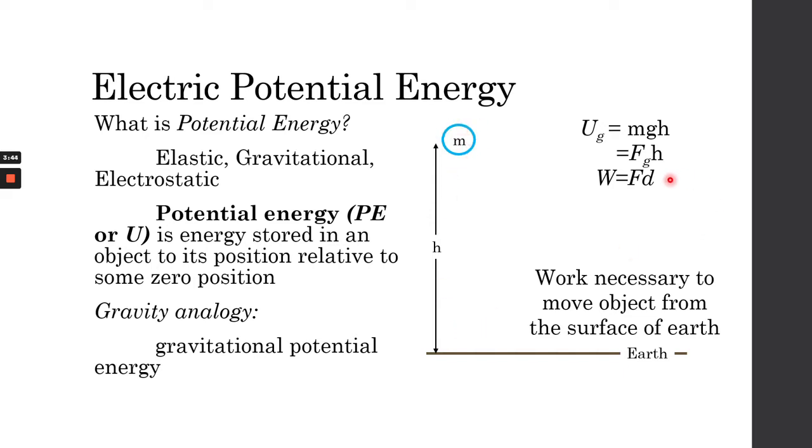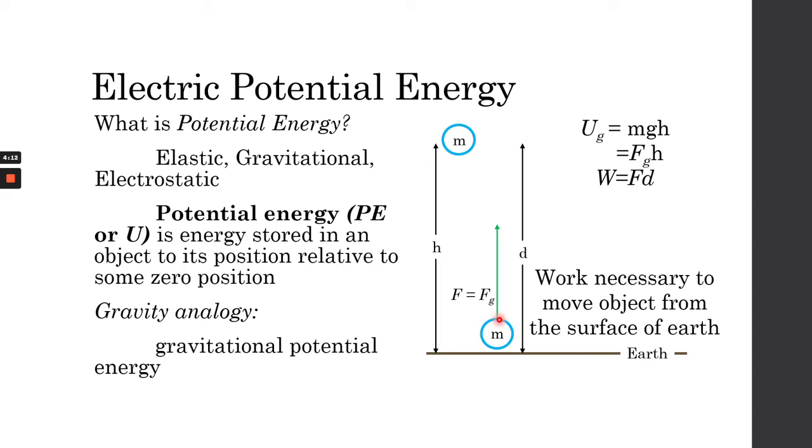But I want you to think of it this way. It's the work that is necessary to move an object with mass m from the surface of the Earth towards any direction. It could be upward, it can actually even be downwards. The force that you have to use in order to move the object is usually equal to the force of gravity.